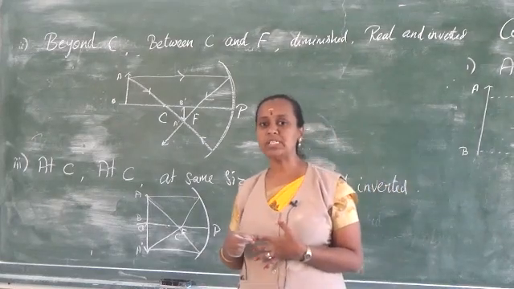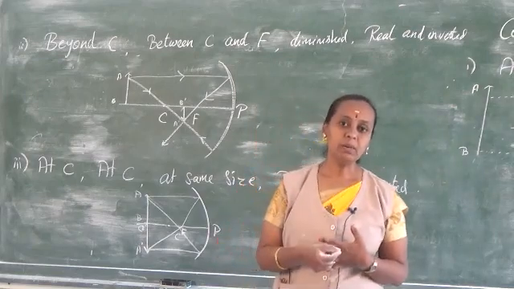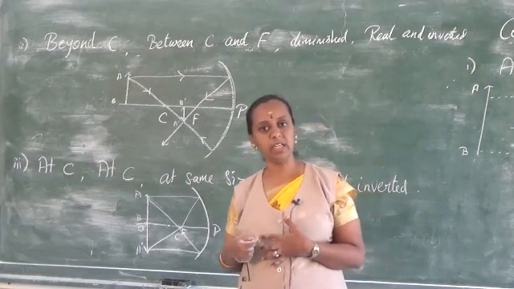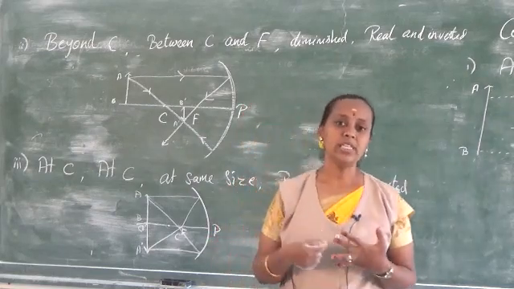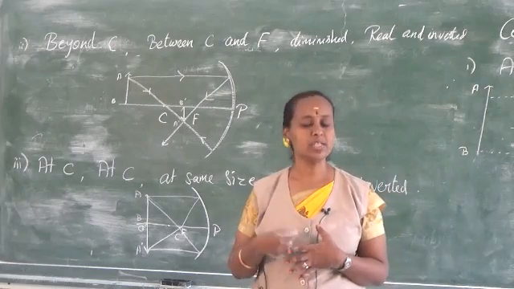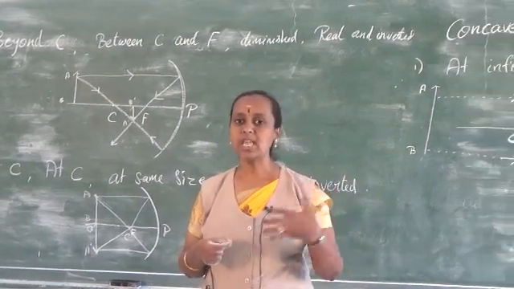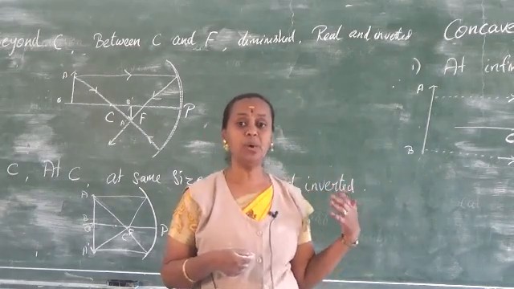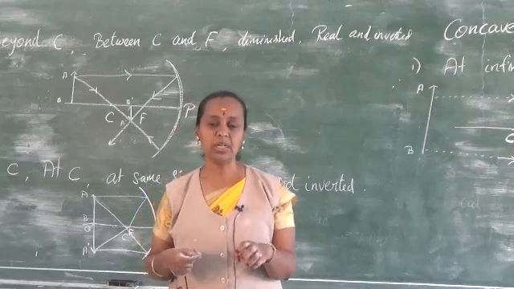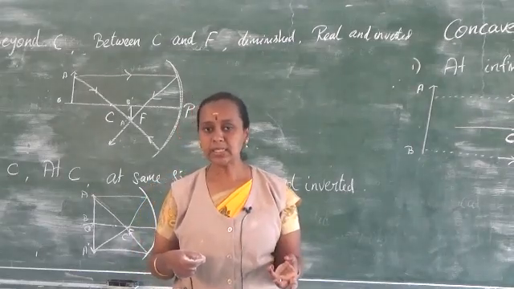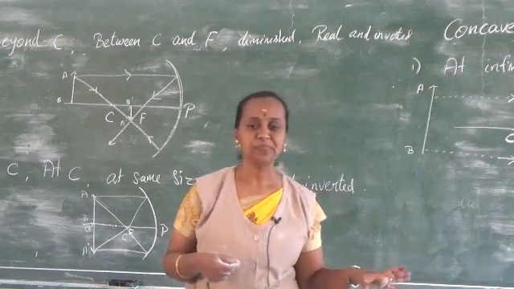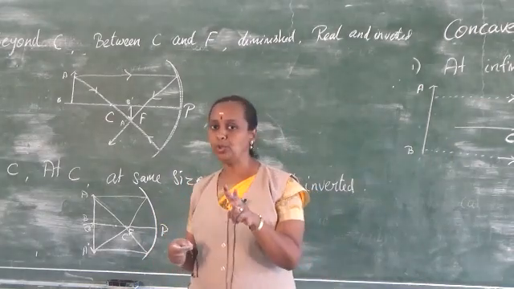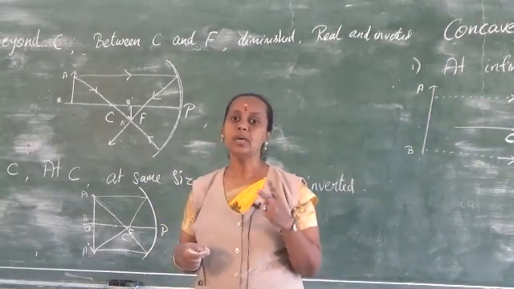Next we studied the important terms used in ray diagrams while an image is formed by spherical mirrors: the radius of curvature, focus, principal axis and so many things. Some six topics we have studied. Have a look in your book, it will be easy to understand. The next topic was image formation, how the image is formed. It depends upon the position of the object and also upon the mirror. It forms two kinds of images, real and virtual.